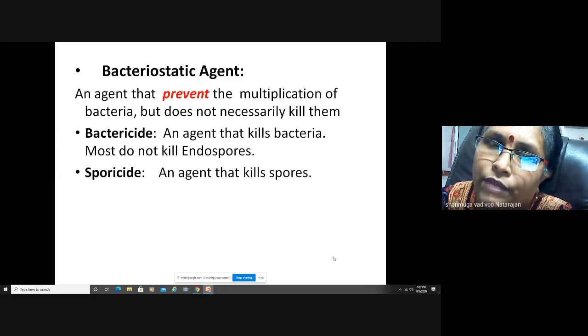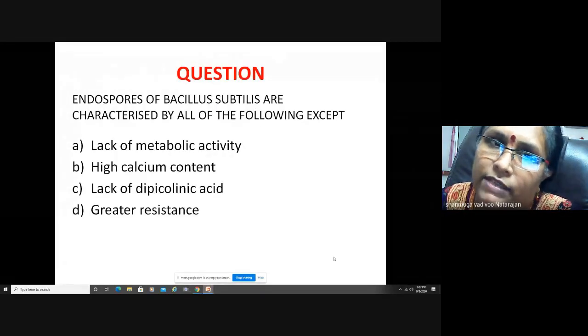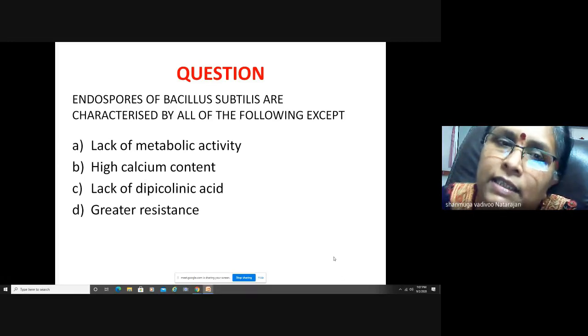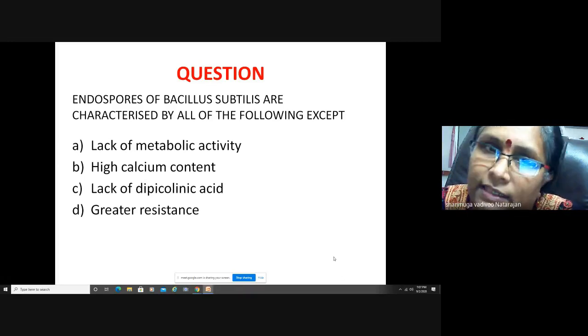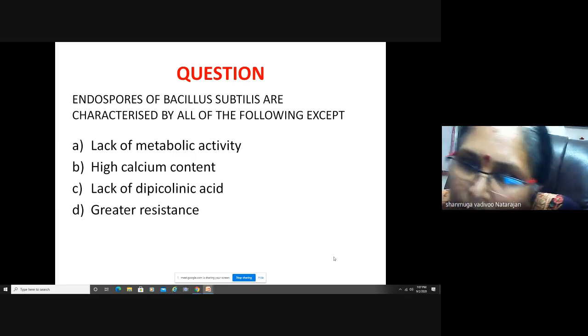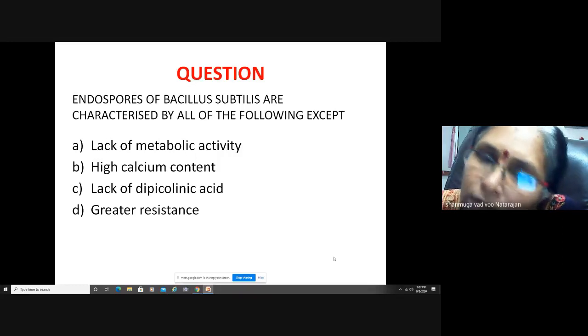Now we go to a question. This is a revisit of your first class. Endospores of Bacillus subtilis are characterized by all of the following except: lack of metabolic activity, high calcium content, lack of dipicolinic acid, and greater resistance. Which could be the answer? Can anybody tell? What is the choice?